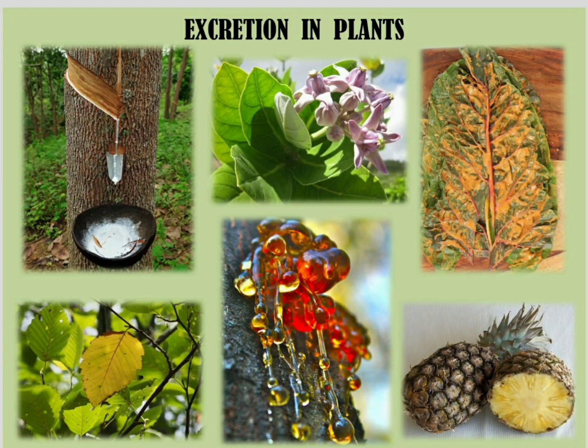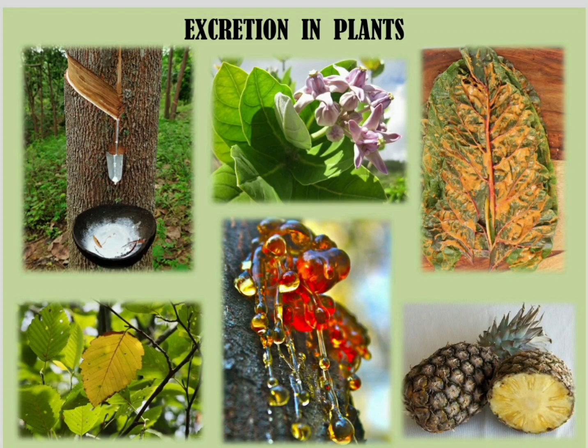Plants do not have special organs for the process of excretion, for the removal of toxic materials present inside them. So it does the process of excretion with the help of the different parts of its organization. It can use the stem, the fruit, the flowers, the leaf, or the bark of the stem. All these things can break off and fall off from the plant, which helps in the removal of these waste materials from the plant.